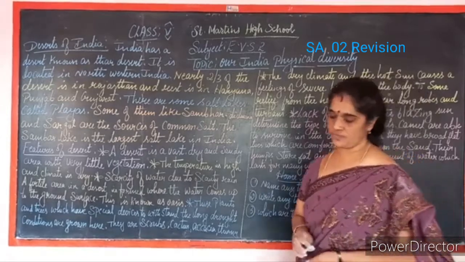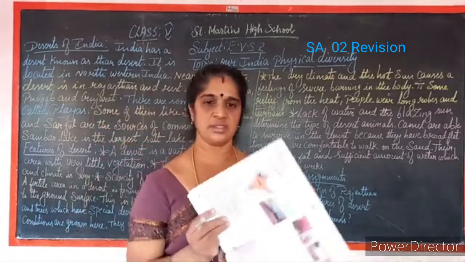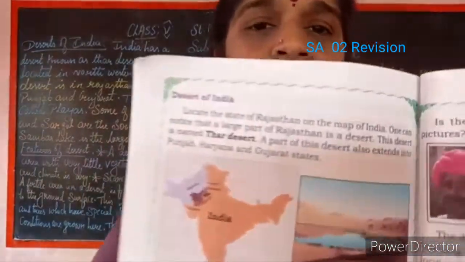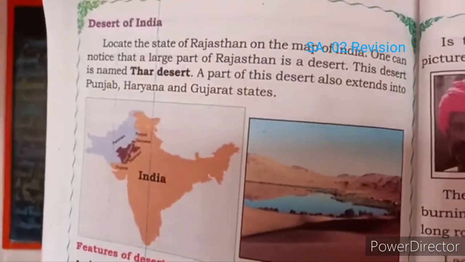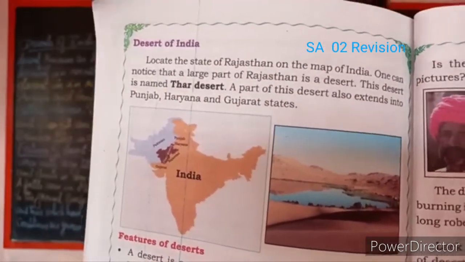What are the features? First I'll show you the desert part, children. See, this is the desert and you can see the oasis where the water comes out through the springs.